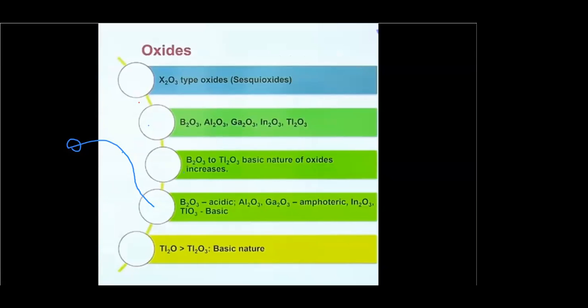Now let us talk about the compounds, the oxides of this family.